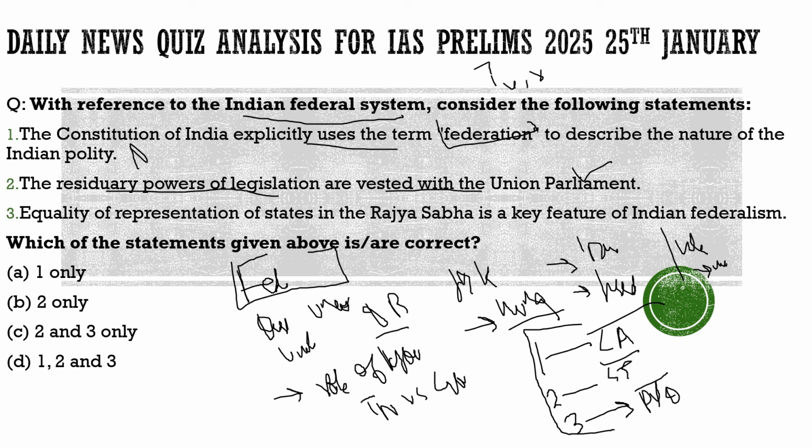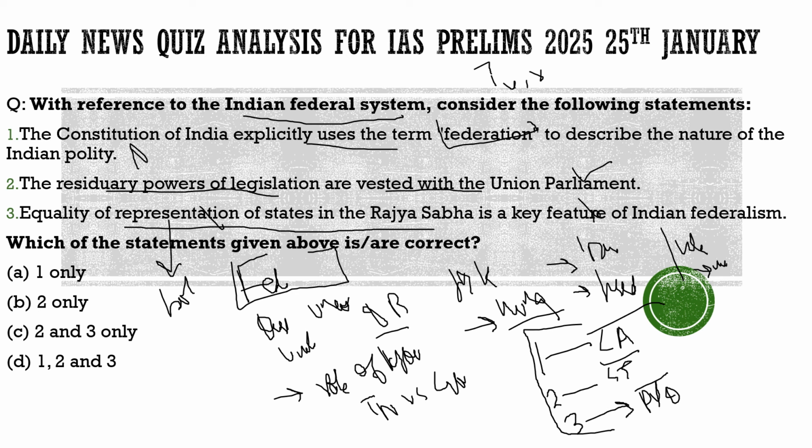Then the third statement says equality of representation of states in the Rajya Sabha is a key feature of Indian federalism. Totally incorrect. Even though every state is represented in the Rajya Sabha, the representation is not equal for every state, as representation depends on the population of that particular state. So this is not true with respect to the Rajya Sabha, and neither with respect to Indian federalism. So statement 3 is totally incorrect.